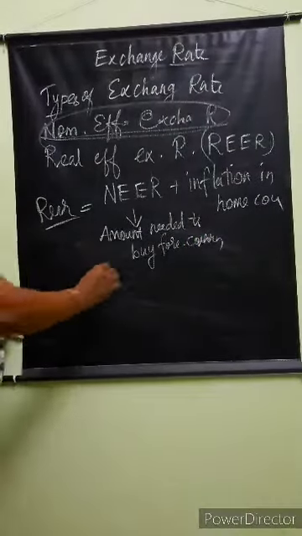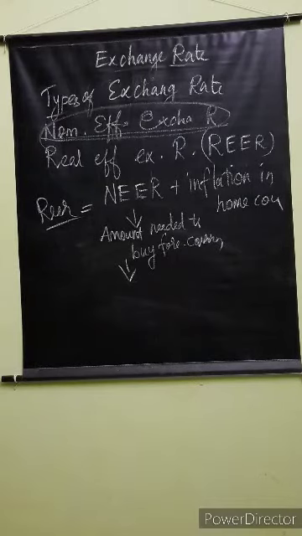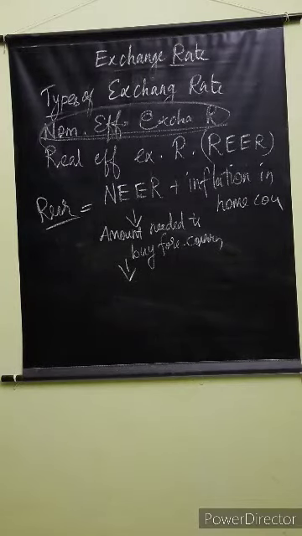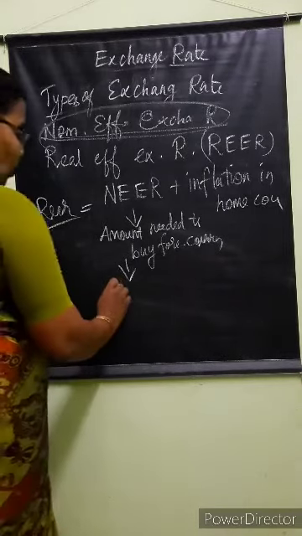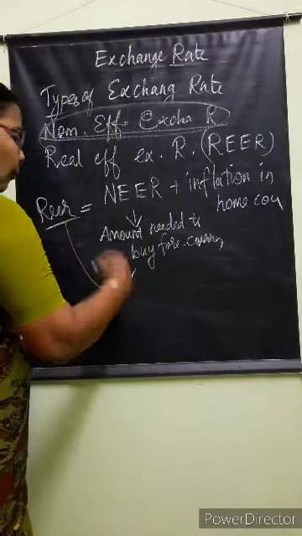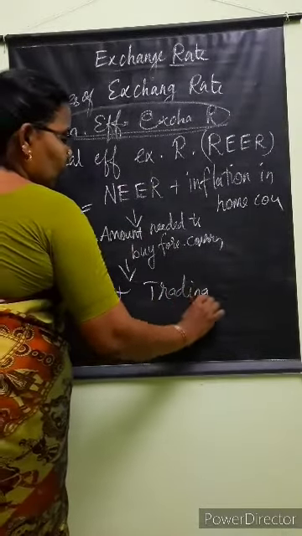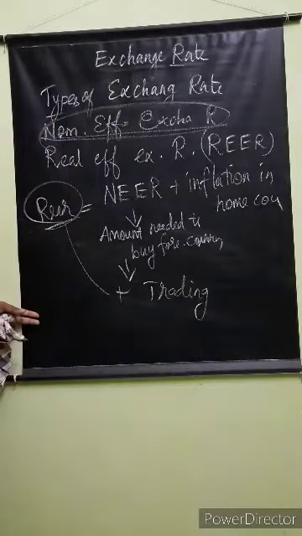REER is, along with this, what we need to compensate the inflation rate of the home country relative to the inflation rate of the trading partners. So, the inflation of our country plus with whom we are going to trade, that is also included in the real.